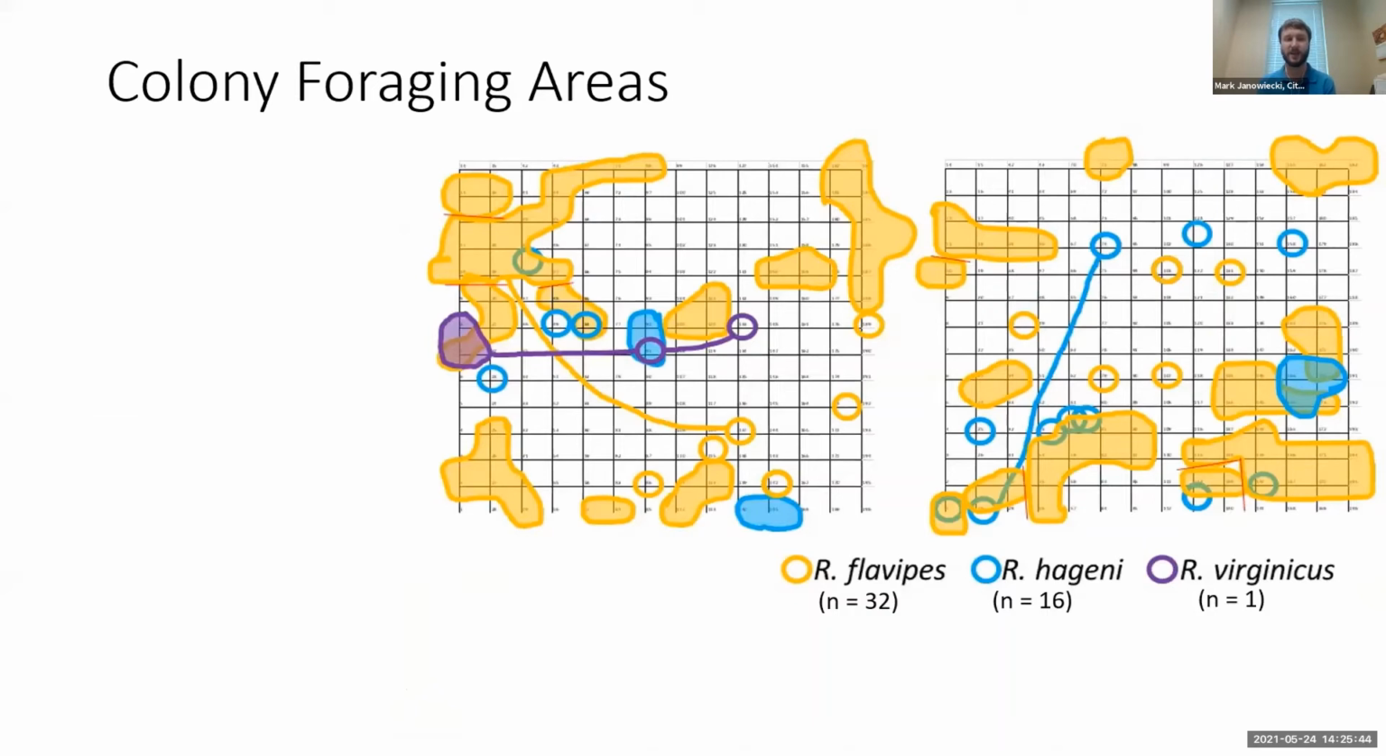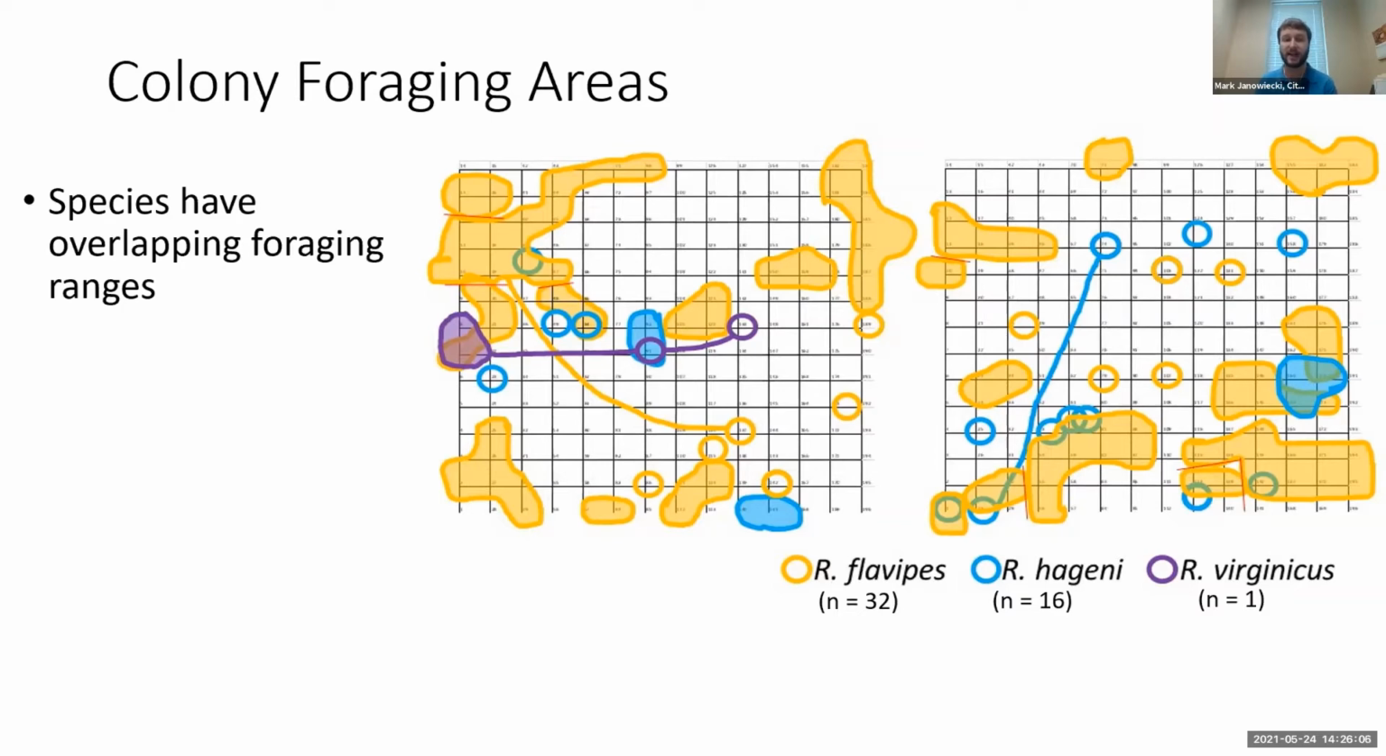So these figures show us where these colonies foraged for the entire duration of the 6 months. These different shapes represent all of the areas that this colony foraged. The red lines separate colonies that were very close, and the different shapes are the different colonies. So we had about 32 flavipes colonies, 16 Hageni colonies, and only a single Virginicus in one of the plots.